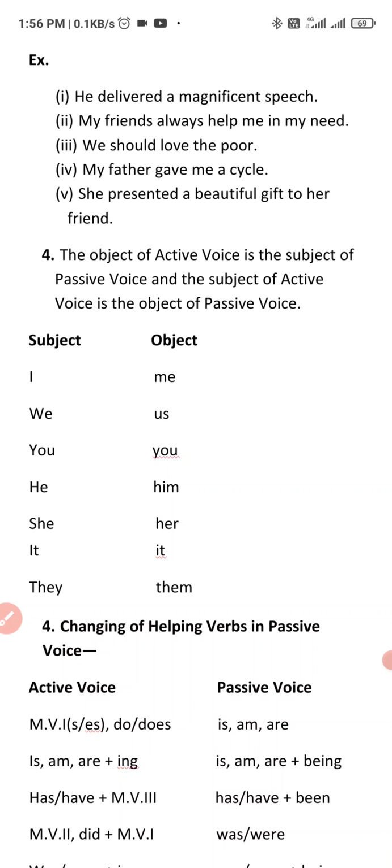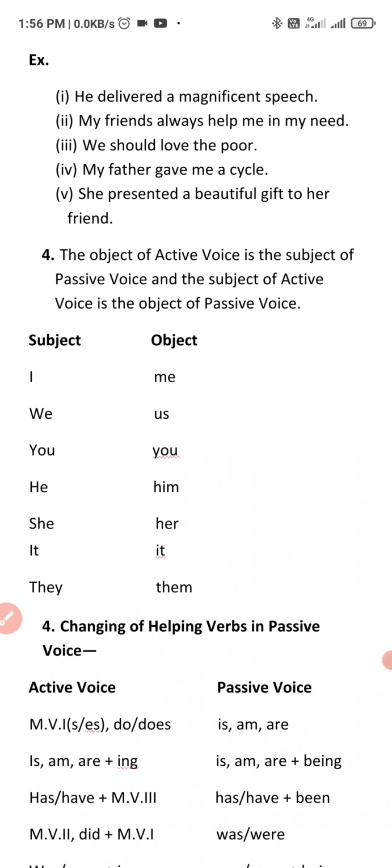Okay, to find out if the verb has an object, we will always ask the question what or whom. If we get an answer, it means there is an object. If the verb has an object, the verb is transitive and its passive is possible.